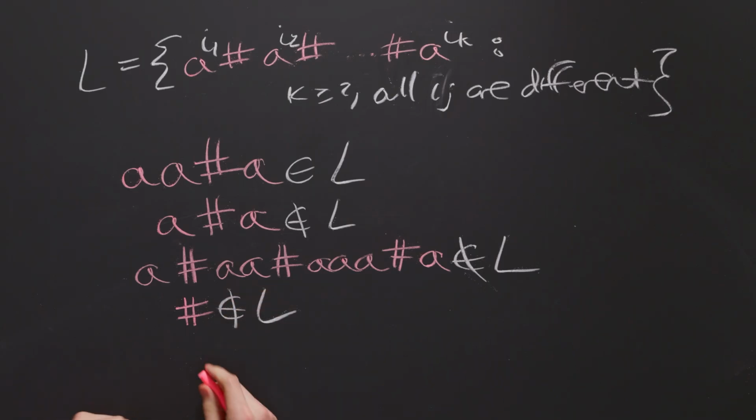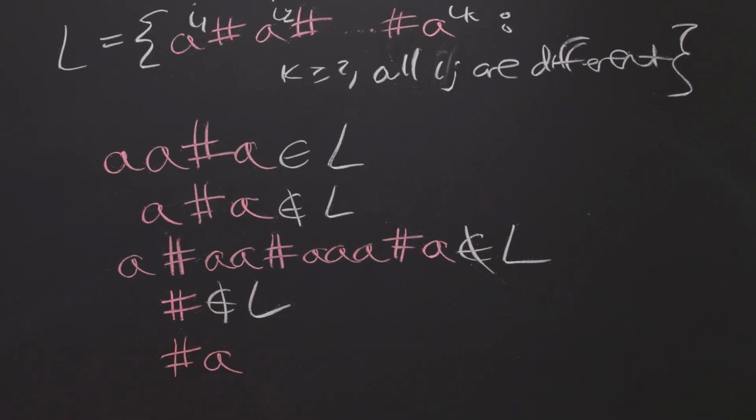And let's do one more. If I had pound sign with a single A, then this has also 2 sides, where this side is empty, and then this side has a single A. They are not the same length, and since we have 2 segments and their lengths are not the same, therefore the string is in L.